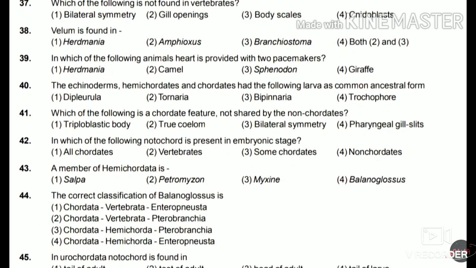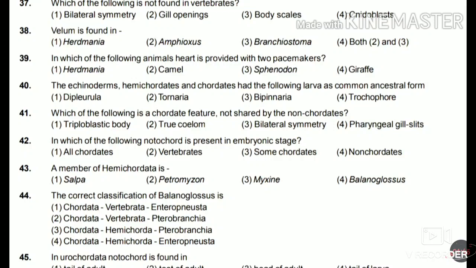40. The echinoderms, hemichordates, and the chordates have the following larva as the common ancestral form: Dipleurula, Tornaria, Bipinnaria, or Trochophore. So the answer for this is Dipleurula. 41.